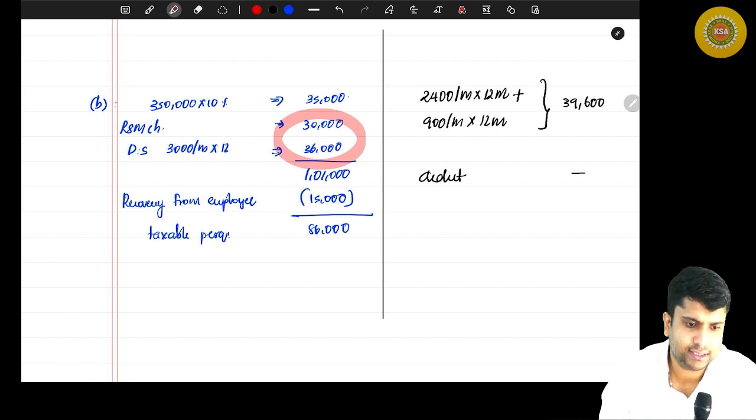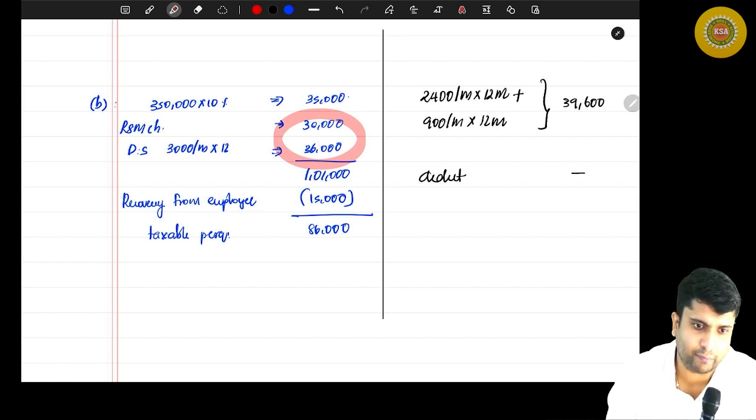Is there a statutory limit in C? Yes. This is the limit. This is how you have to compute. 2,400 and 900 if there is driver. I hope it is clear.